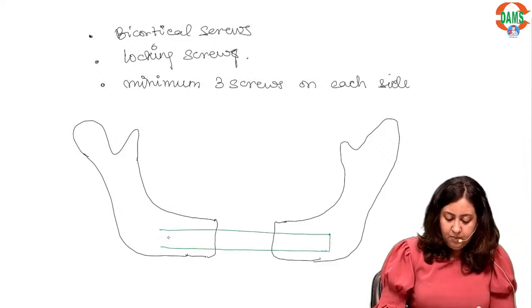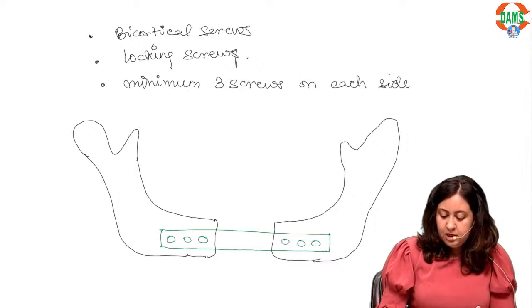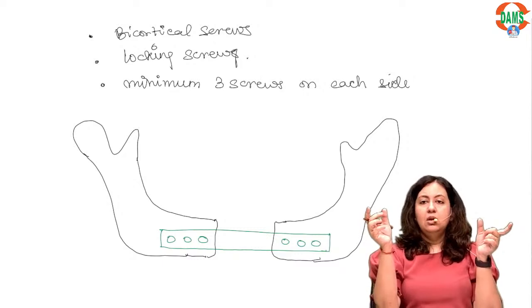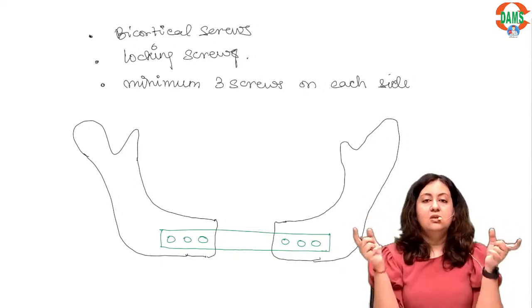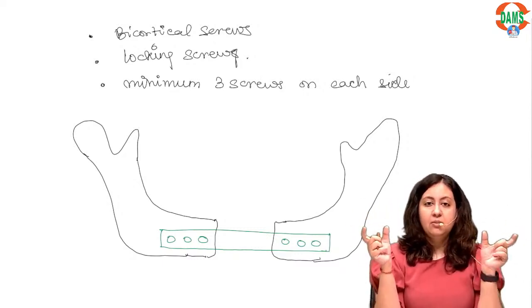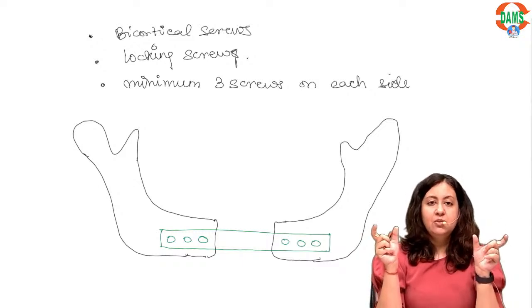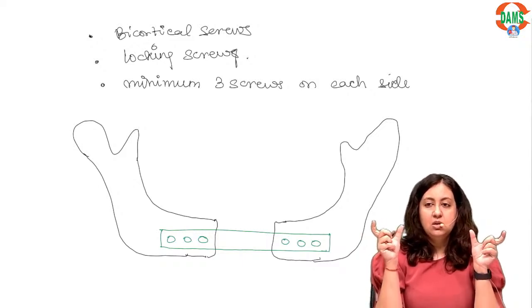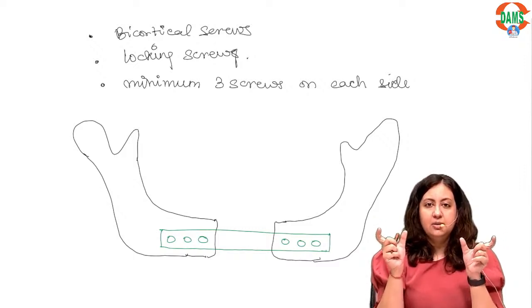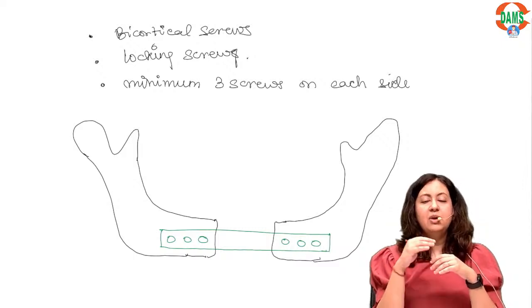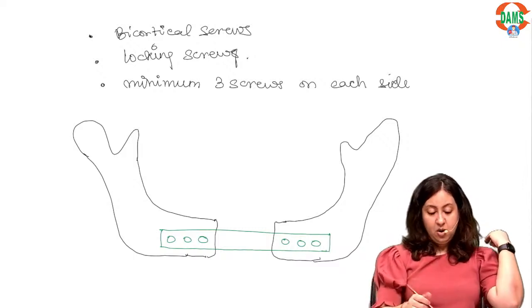If this is your recon plate, that means it is resting on bony structure at both ends, you have to fix it with a minimum of 3 screws. I've drawn 3 holes, so you have to have a minimum of 3 screws on each side. Alright, these are certain things that you have to keep in mind for reconstruction plates.